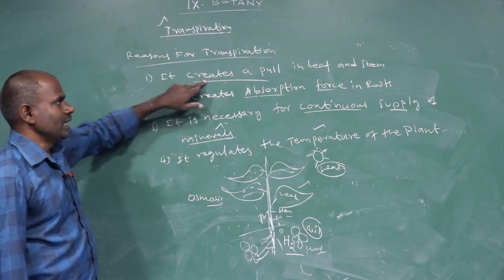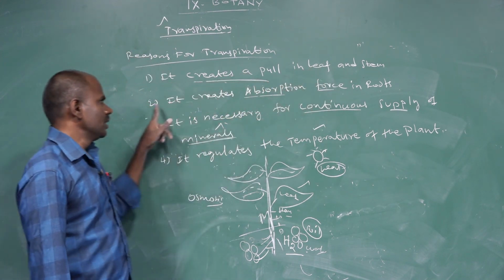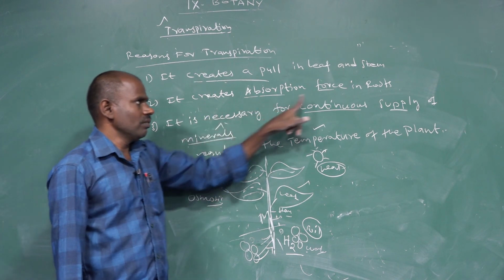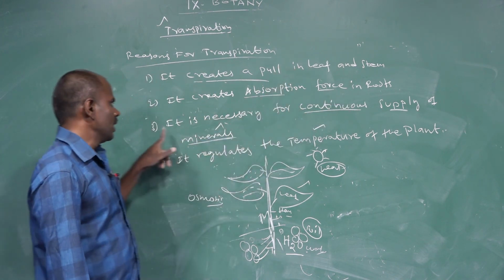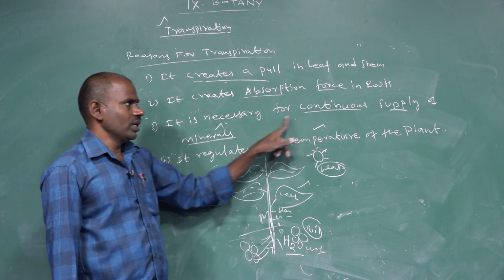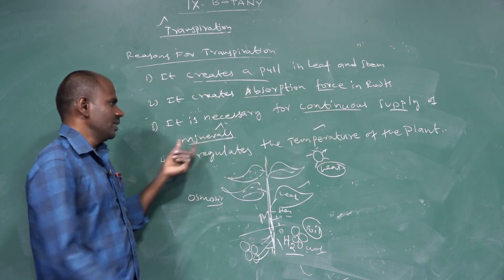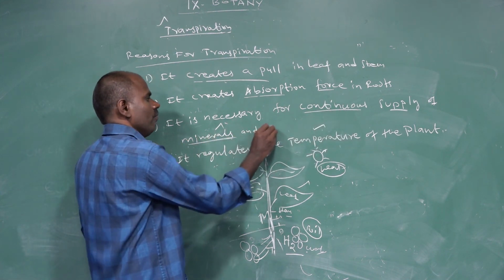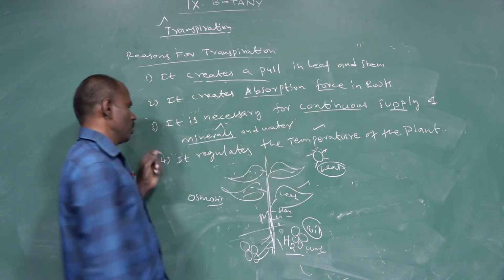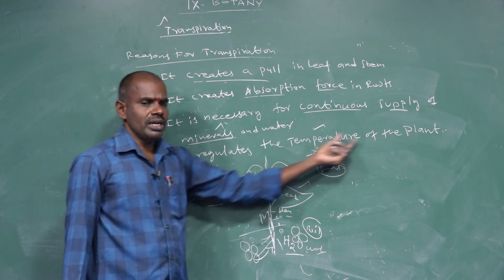The first one is it creates a pull in the leaf and stem. The second point, it creates the absorption force in the root system. And third point, it is necessary for the continuous supply of minerals and water. And fourth point, it regulates the temperature of the plant body.